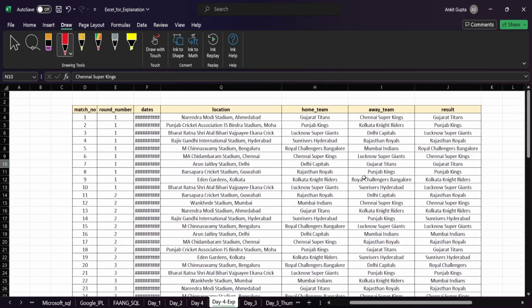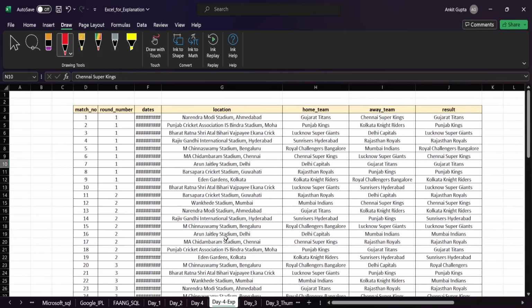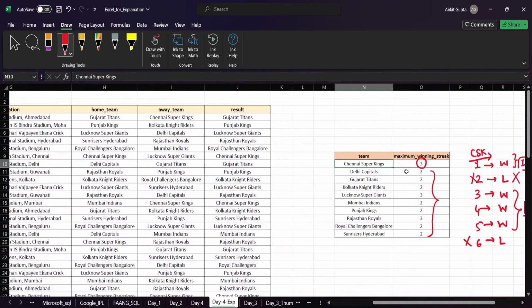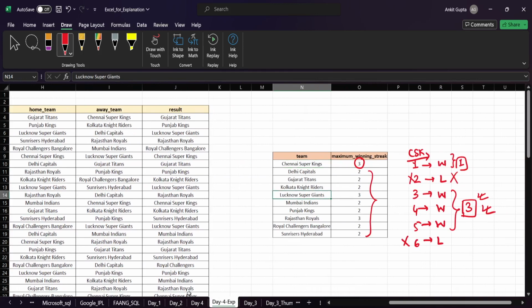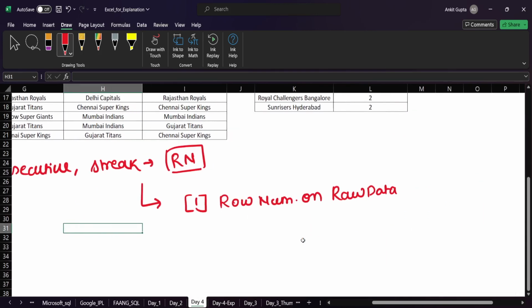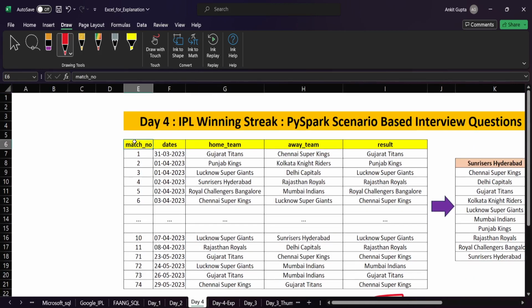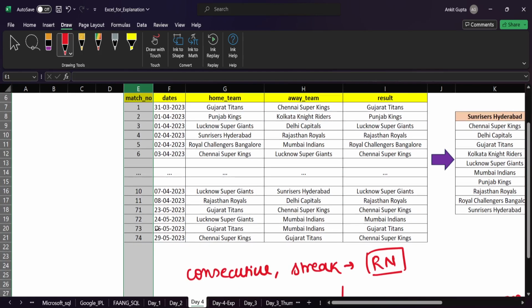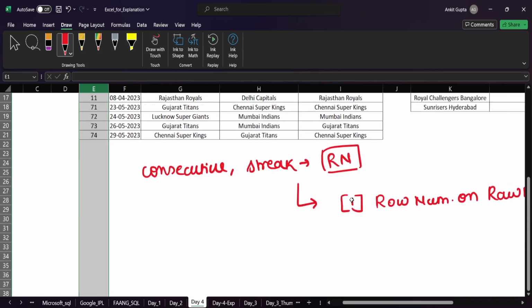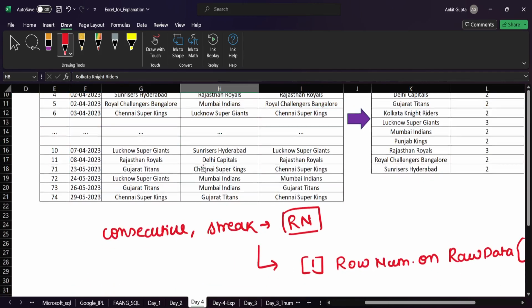So in such a scenario, we have to generate a row number column based on a partition. Here the things are getting partitioned based on the team, right? So we will have to do a row number based on team. For each and every team we should have a row number, right? We have the matches played column, but you can see it goes from 1 to 74. This is not a separate row number for Gujarat Titans, Punjab Kings, Lucknow and all, right? It is a cumulative match number column.